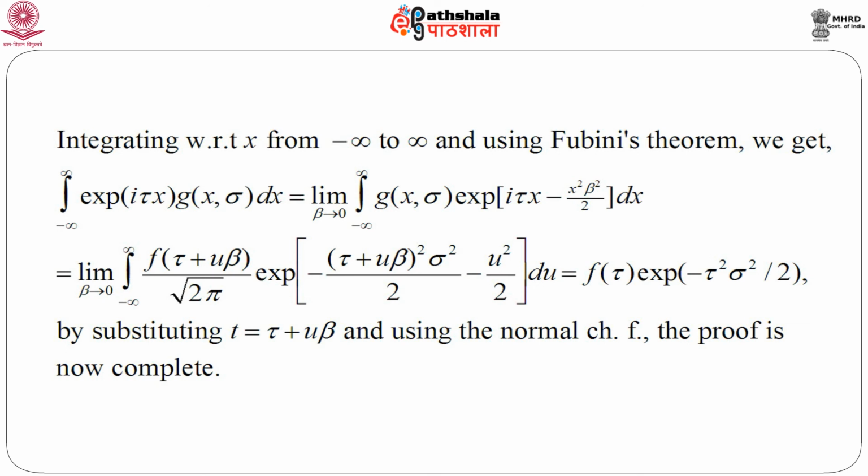And we have proved that this entire expression f of tau e to the power minus tau square sigma square by 2 is nothing but the integral from minus infinity to infinity of e to the power i tau x g of x sigma dx. So, g of x sigma is the PDF, and this is nothing but the characteristic function of this random variable, and hence the proof.